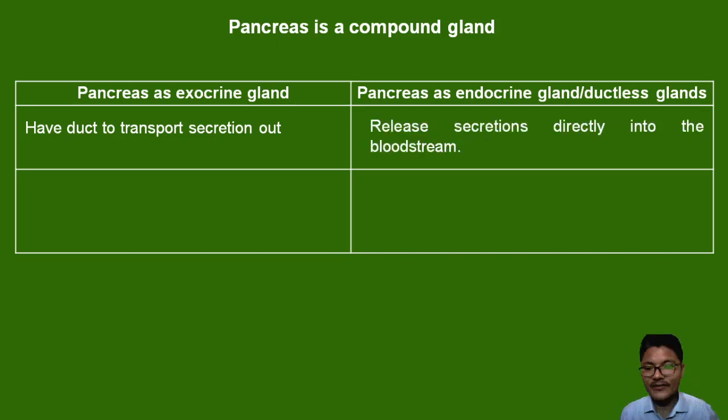In case of pancreas as an endocrine gland, the secretion is mostly hormones, insulin and glucagon, which are secreted directly into the bloodstream. Bloodstream is an internal part of our body.